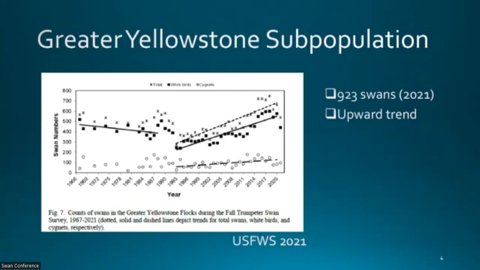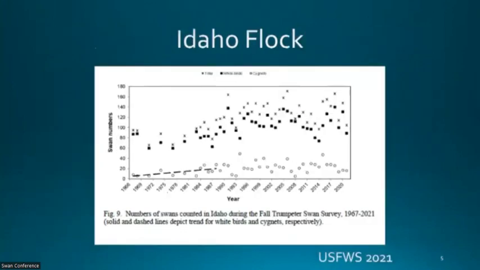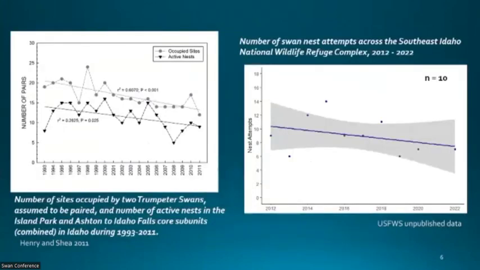So this graph probably looks familiar. This is the fall survey results from the Greater Yellowstone subpopulation as of 2021. We counted a total of 923 swans, and there's a very distinctive upward trend. When it's broken out by state, the Idaho block where I work is a little less optimistic. There's no discernible trend.